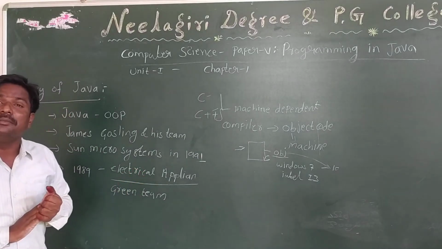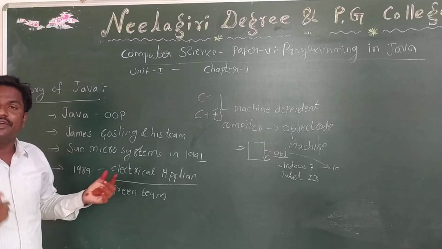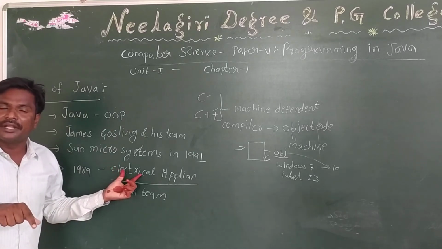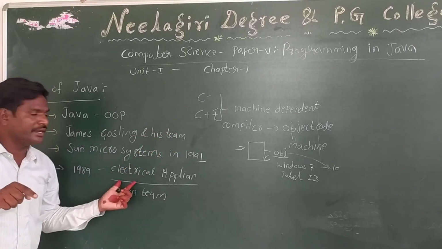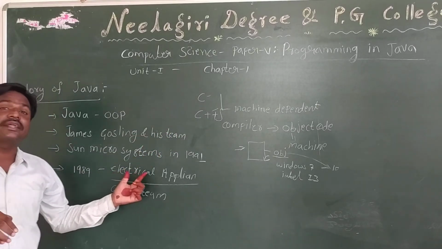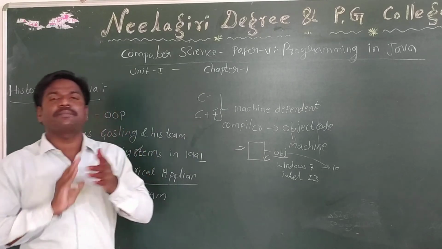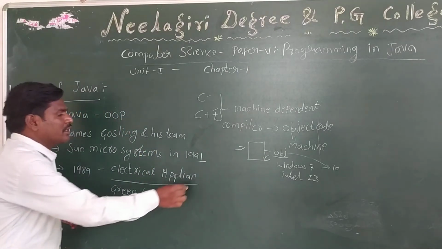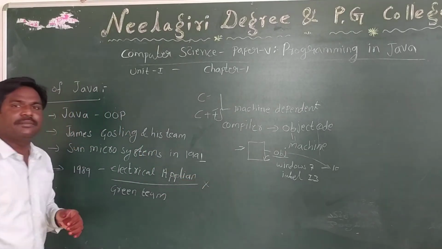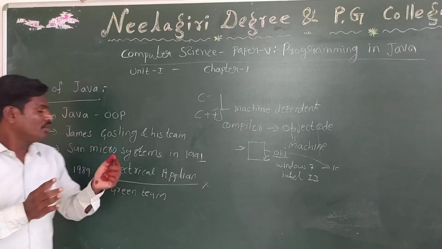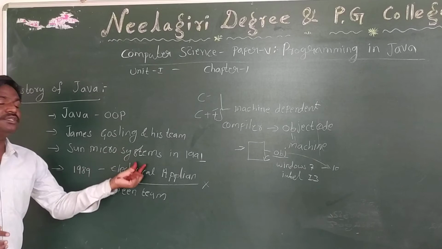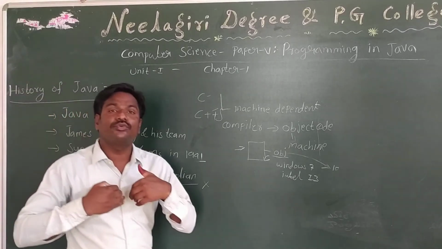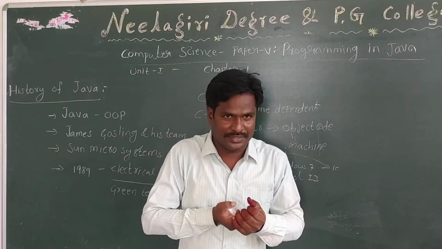By using these languages, we cannot develop machine independent software. When the programming language is machine dependent, the electrical appliances automatically become dependent on a particular machine. So C and C++ are not suitable for developing this software.